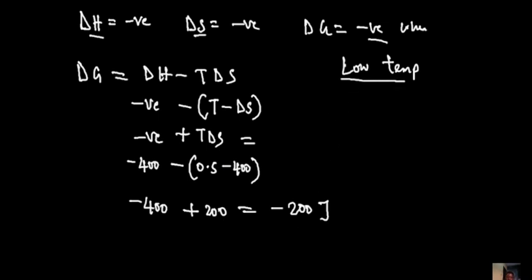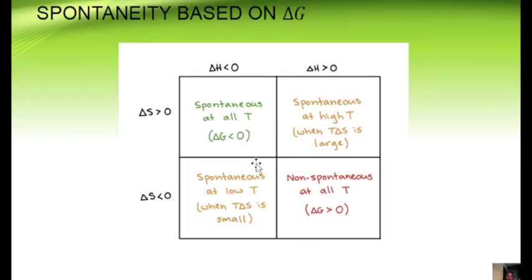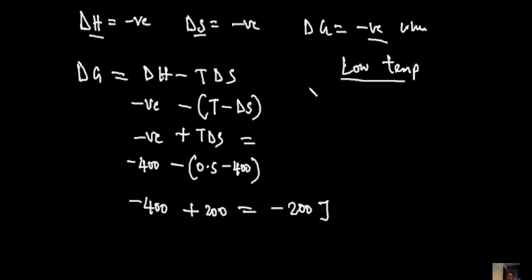Finally, we'll consider the last one, which is a condition where you have a positive enthalpy and a negative entropy. For this particular one, it's not spontaneous at any temperature. dG would always be positive. We can actually show that dG would always be positive at any point. Once you have a positive enthalpy, if the H is positive and the S is negative, it is always going